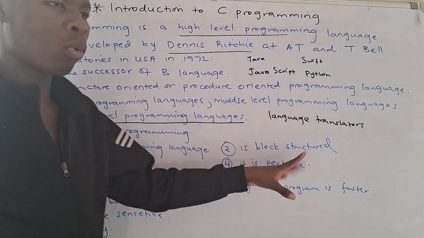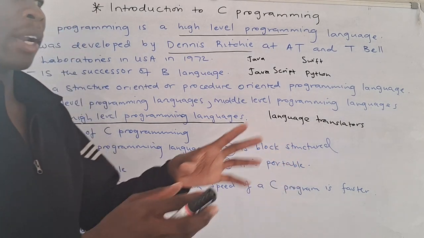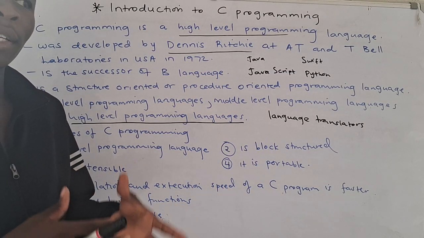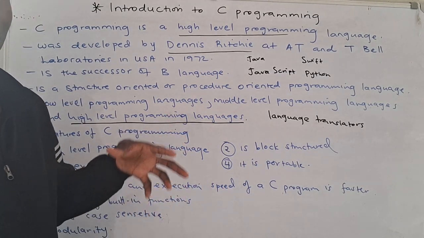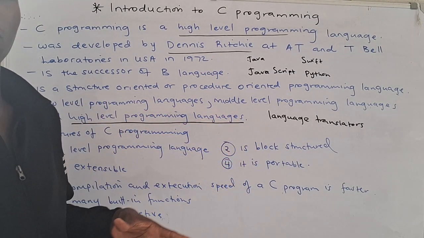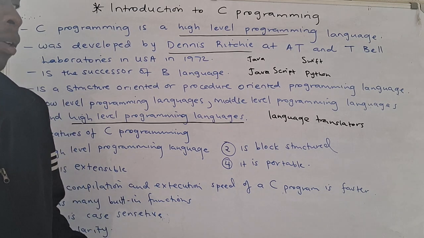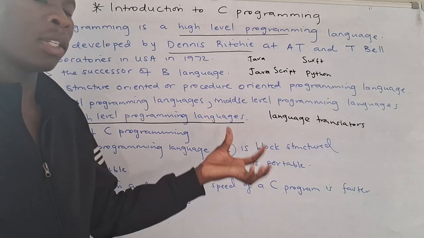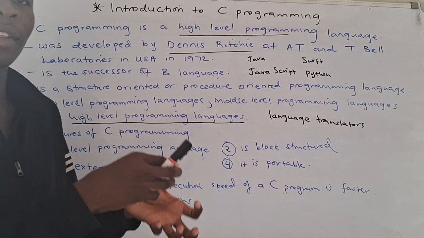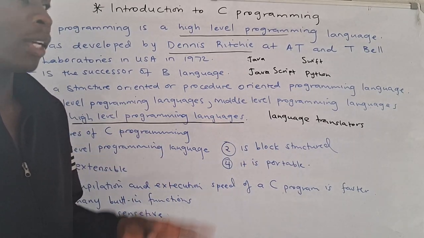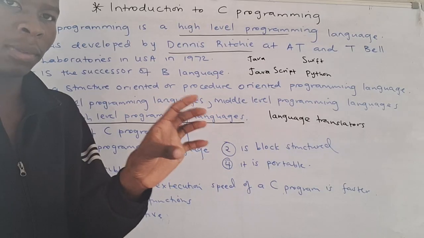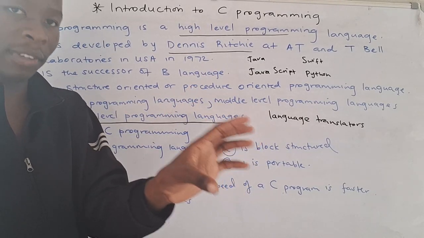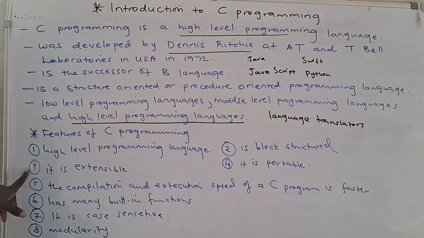It is a block structure. Let's say you are writing a C program that is very long and performs different tasks. You can divide the program into many functions. Each and every function will perform some specific task. Let's move on to number 3.